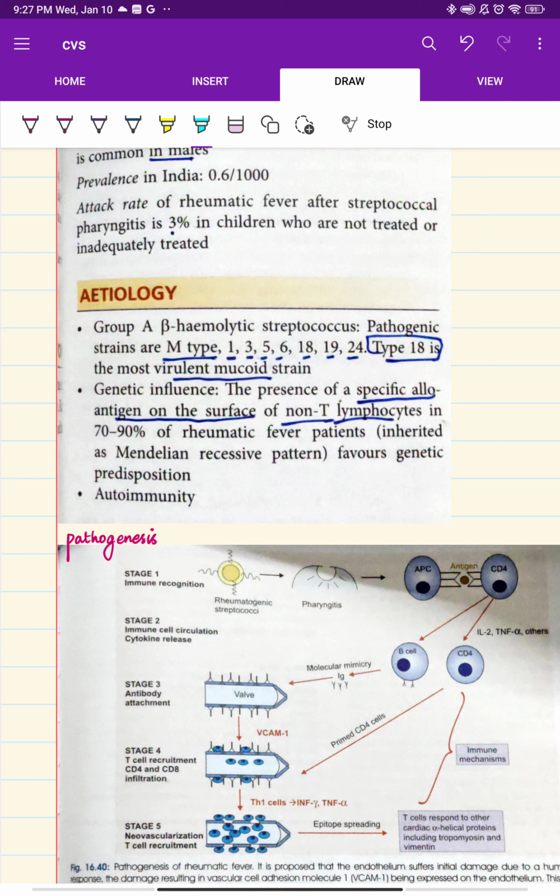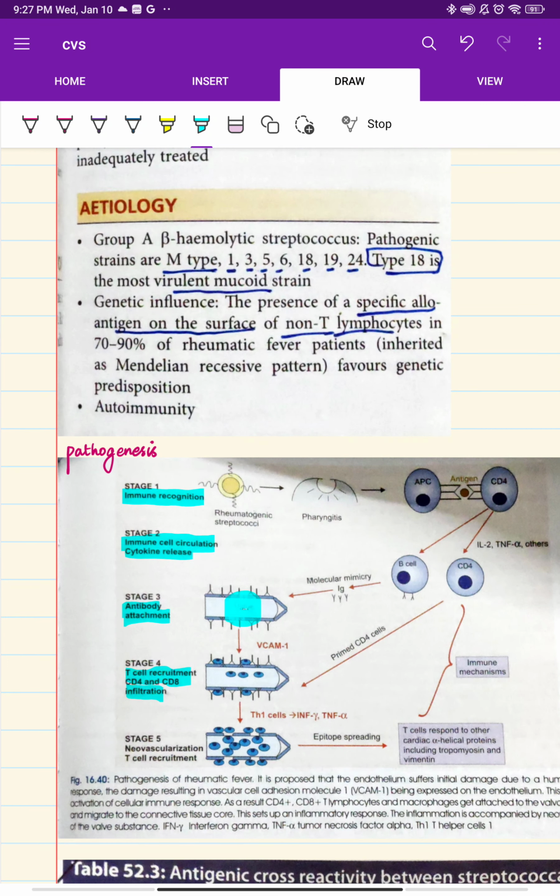Then pathogenesis, if you see, we have just 5 stages. Okay, what are the 5 stages? Immune recognition, immune circulation, cytokine release, antibody attachment, then T cell recruitment and B cell recruitment, CD4 and CD8 infiltration into the valve, actually. And then there is neovascularization, and the T lymphocyte response to other cardiac alpha helical proteins, including tropomyosin and myosin.